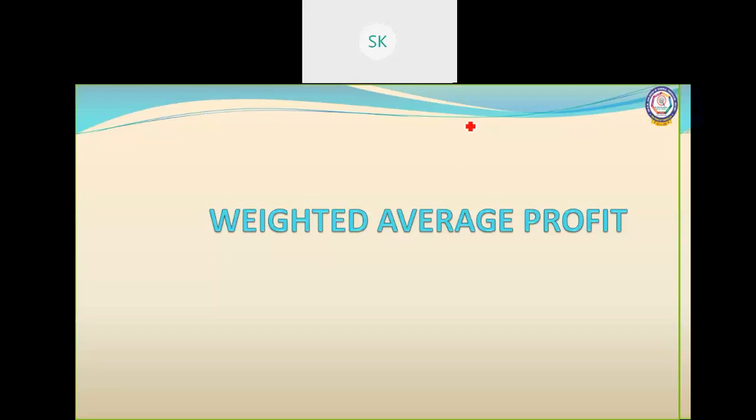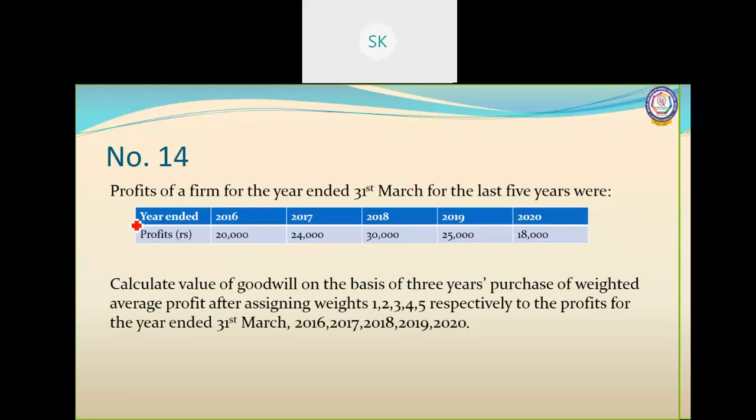Next, we are going to see weighted average profit method. We'll solve sum number 14 in your exercise. Profits of a firm for the year ended 31st March for the last 5 years were: for 2016 it is rupees 20,000, for 2017 it is 24,000, 2018 it is 30,000, 2019 it is 25,000, 2020 it is 18,000.